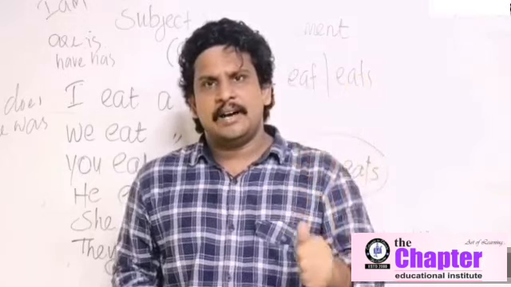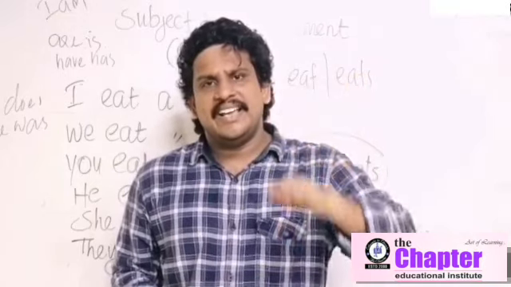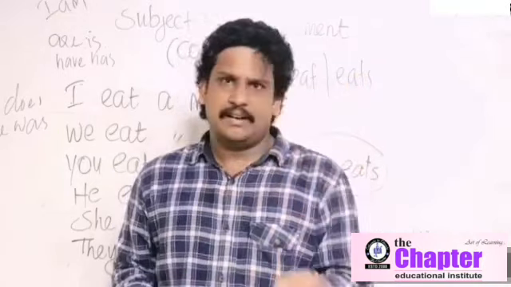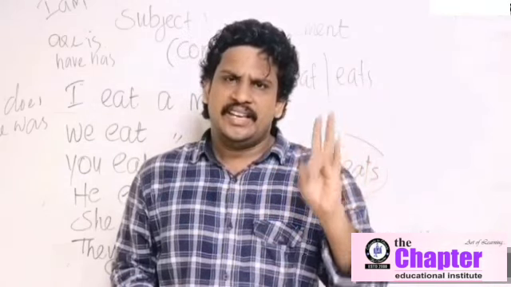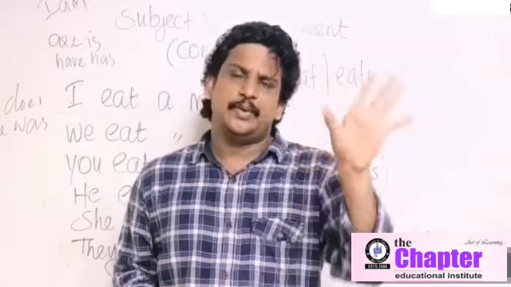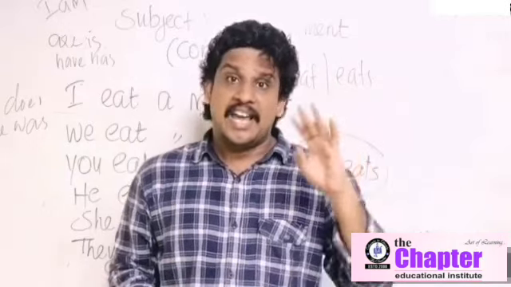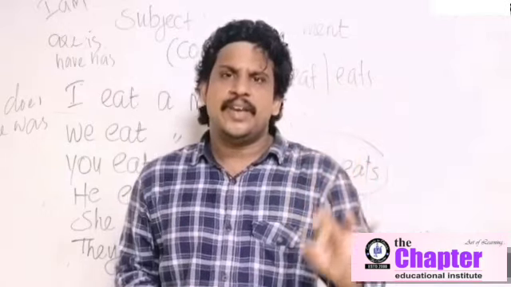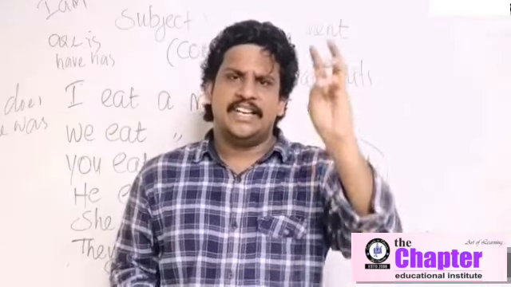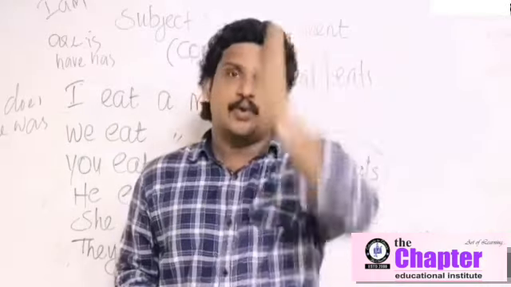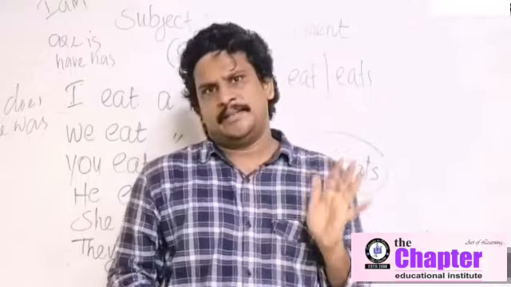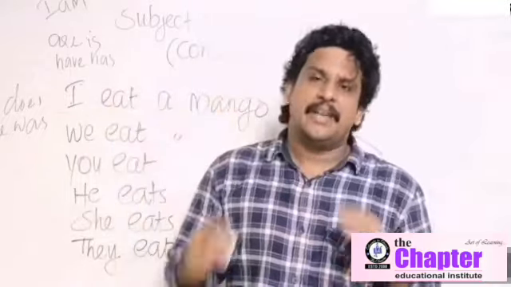Third pattern: I have, we have, you have, he has, she has, it has, they have. Fourth one: I do, we do, you do, he does, she does, it does, they do. Okay. Last one: I was, we were, you were, he was, she was, it was, they were. You have to write all these patterns in your book accordingly. That is your homework. Okay, this is called subject-verb agreement.